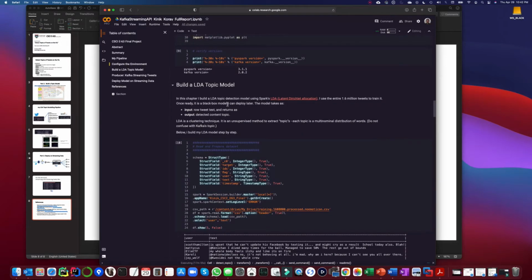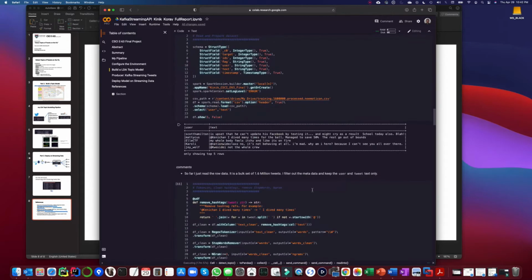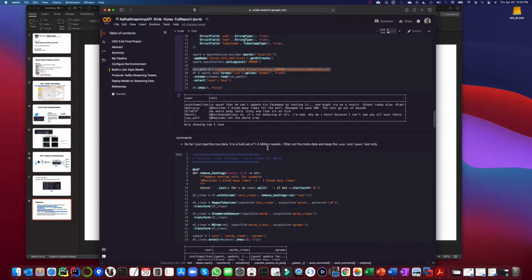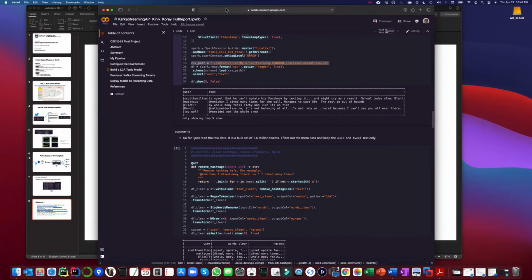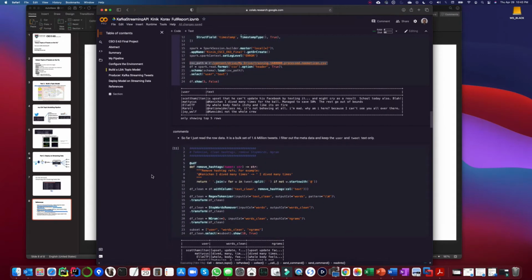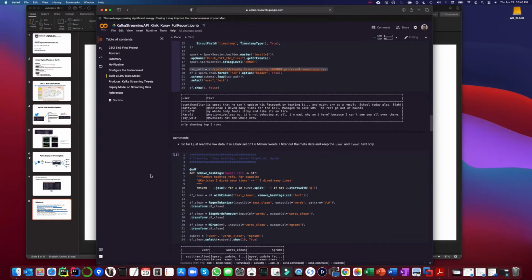Part number one is building an LDA topic model. We read the bulk data. Everything is coming from that Kaggle file, around 250 megabytes, and we have no problem taking it to memory. This Google Colab is a 2-core VM that has a GPU in Google servers.